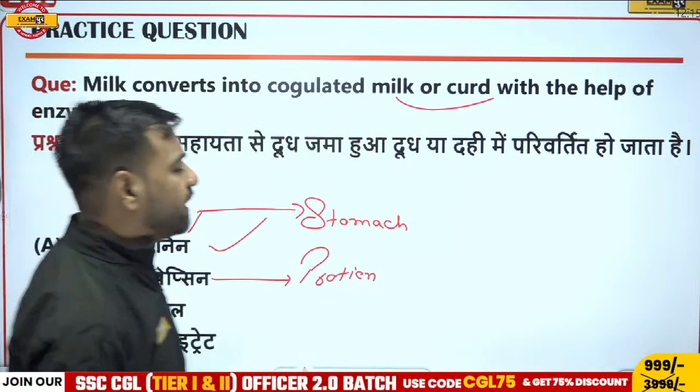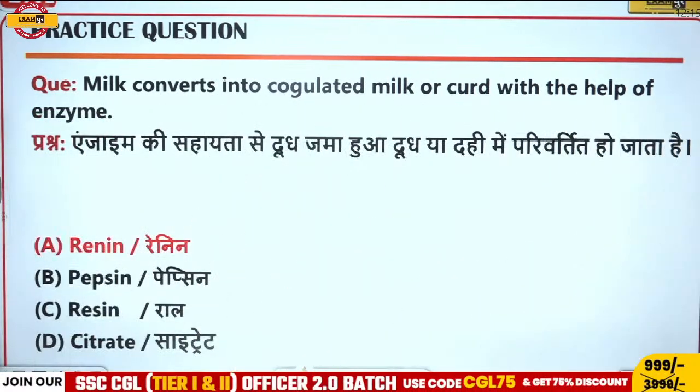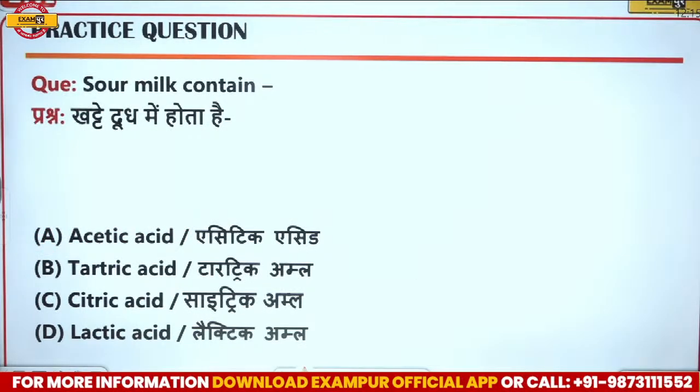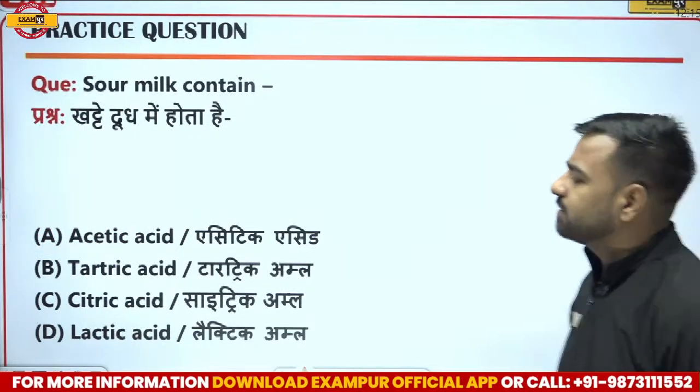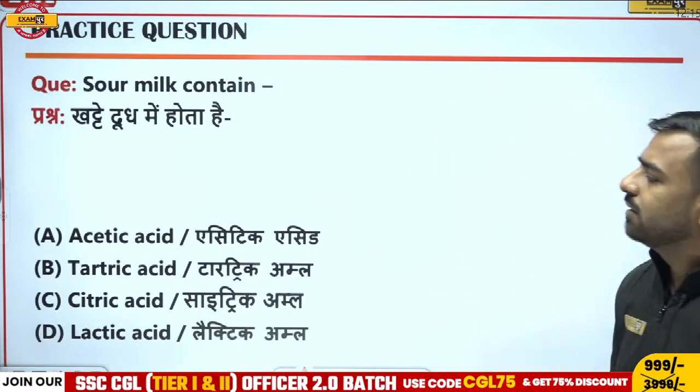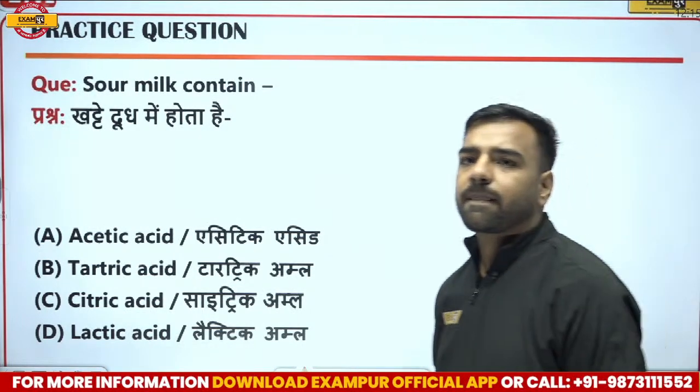Okay, so we have the next question now. Sour milk contains dash. What do you think? Sour milk must be containing what? Is it acetic acid, tartaric acid, citric acid or lactic acid? What will be the correct answer?